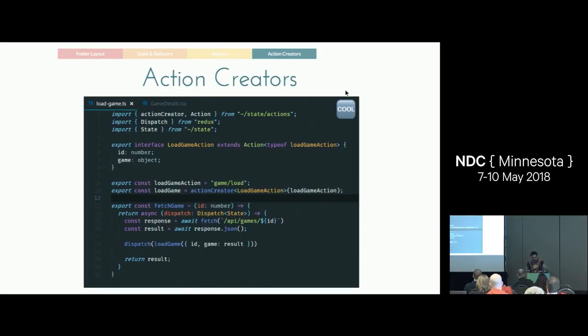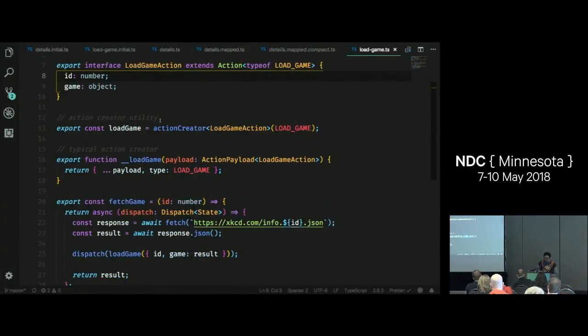Action creators. These are those little functions that return new actions. So let's take a look at what those look like. What I've done here is I've created a function called loadGame, and it's using this helper that I've made called actionCreator. What is that buying us, and what does that look like?